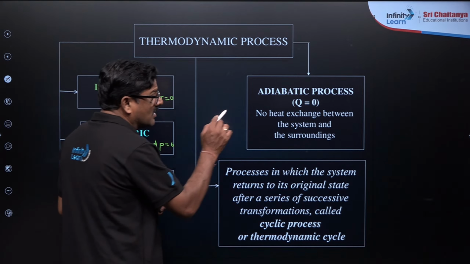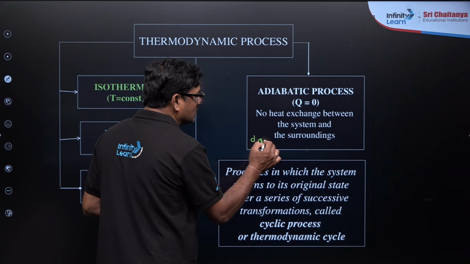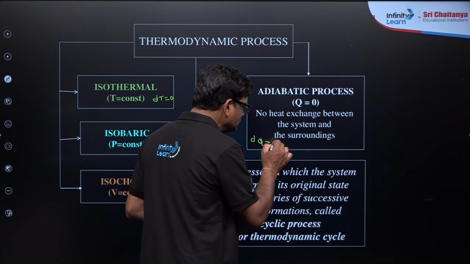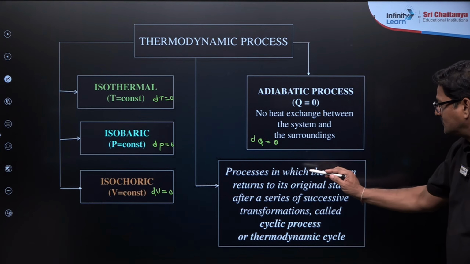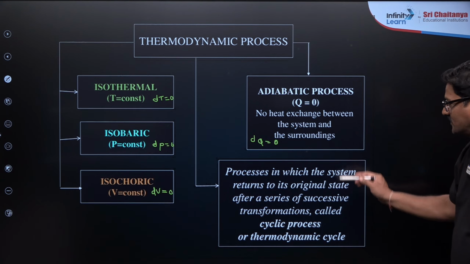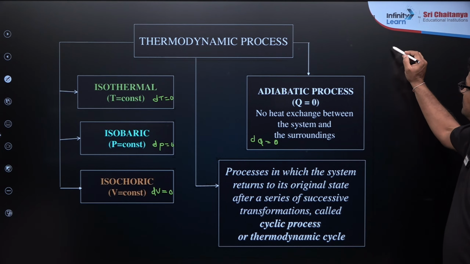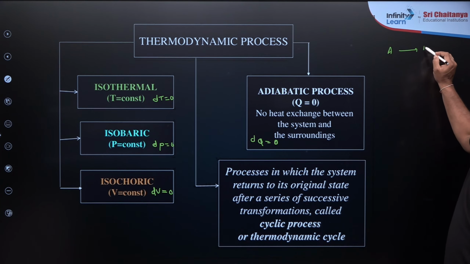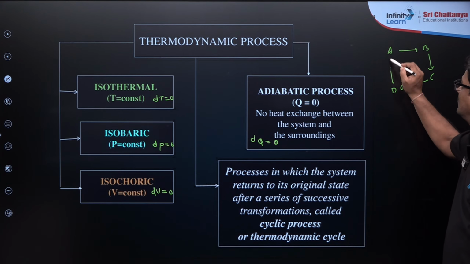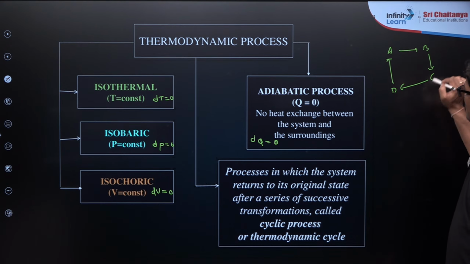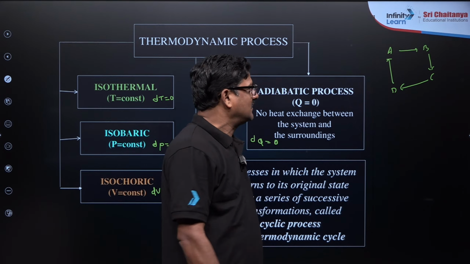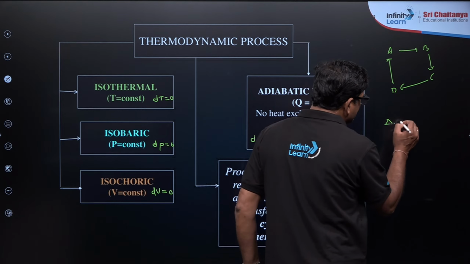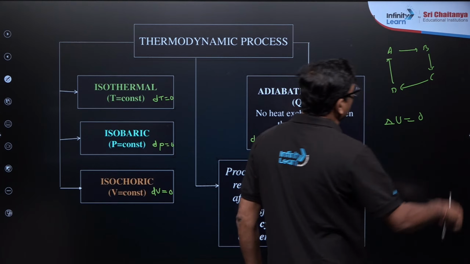And adiabatic process, dQ is equal to 0, right? And the process in which the system returns to its original state after a series of successive changes, A converted into B, into C, into D, into A, is called a cyclic process. In this cyclic process, internal energy change is going to be 0, but work done will not be 0.